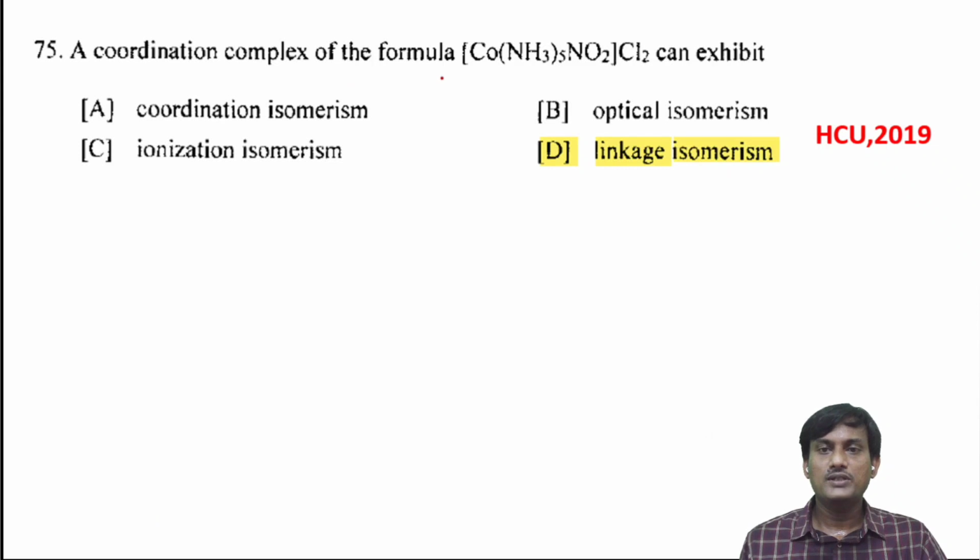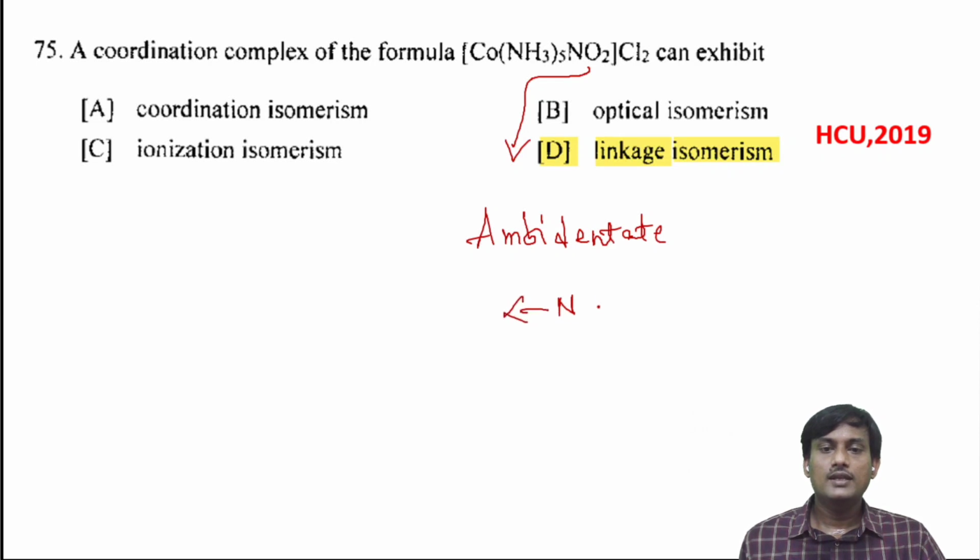Coordination complex of the formula can exhibit which isomerism? If you take the ligands, here you have NO2, which is an ambidentate ligand. In ambidentate ligands, there are two donor atoms. Nitrogen can act as a donor atom, and also oxygen can act as a donor atom. When there is an ambidentate ligand, it can exhibit linkage isomerism. So the correct option is D.